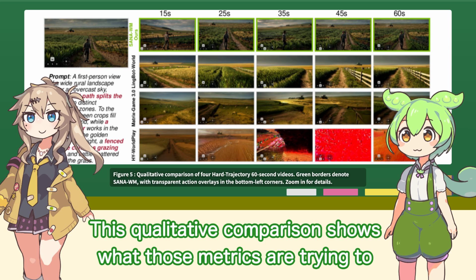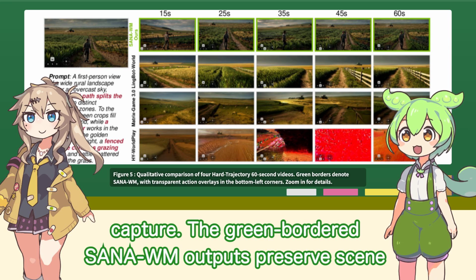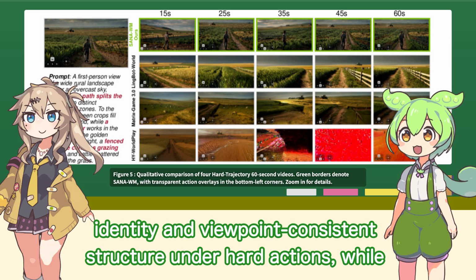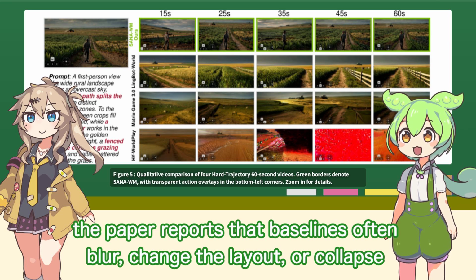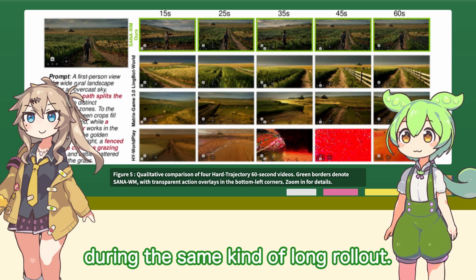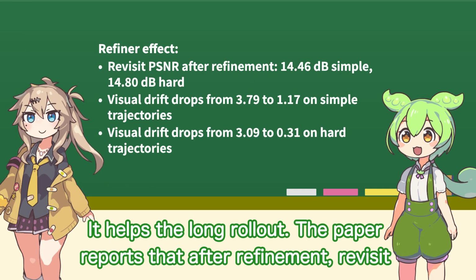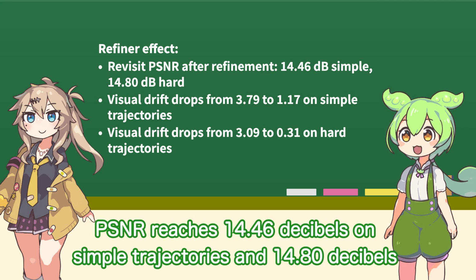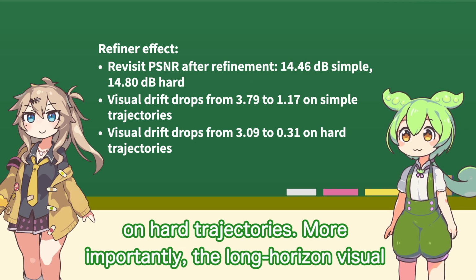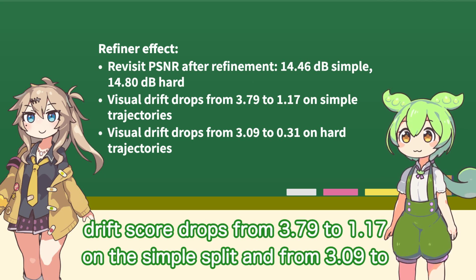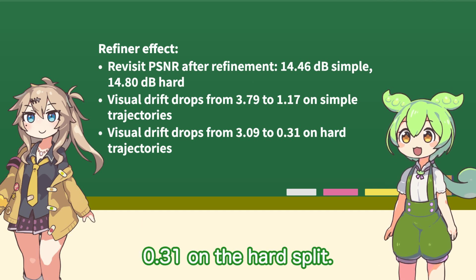This qualitative comparison shows what those metrics are trying to capture. The green-bordered SANA-WM outputs preserve scene identity and viewpoint-consistent structure under hard actions, while the paper reports that baselines often blur, change the layout, or collapse during the same kind of long rollout. Does the second-stage refiner only make frames sharper, or does it help the long rollout too? It helps the long rollout. The paper reports that after refinement, revisit PSNR reaches 14.46 decibels on simple trajectories and 14.8 decibels on hard trajectories. More importantly, the long-horizon visual drift score drops from 3.79 to 1.17 on the simple split and from 3.09 to 0.31 on the hard split.